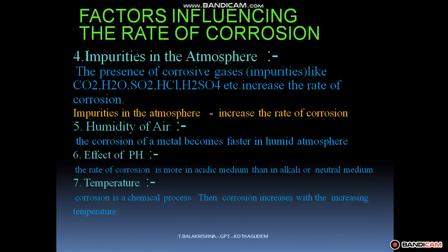Corrosion is one of the chemical reactions, so if the temperature increases, the chemical reaction also increases, which means the corrosion rate also increases. These are the factors which influence the rate of corrosion.